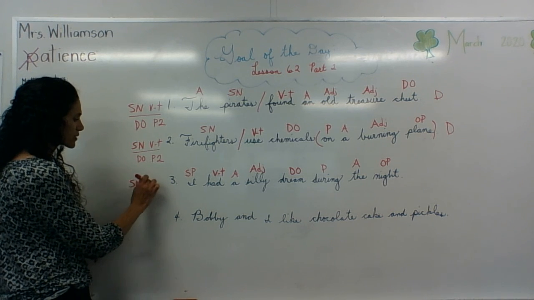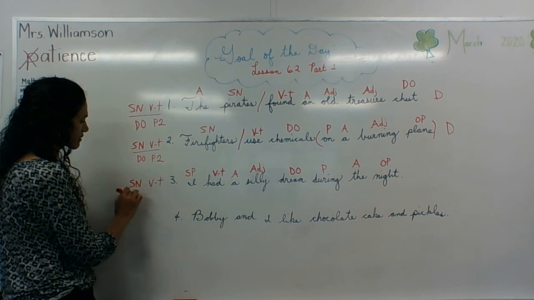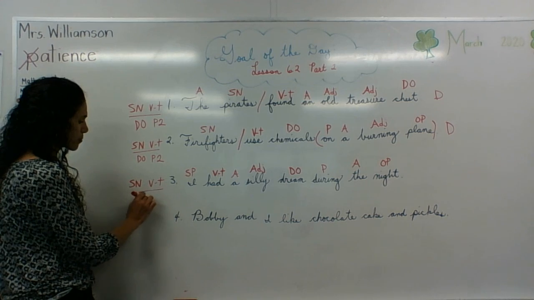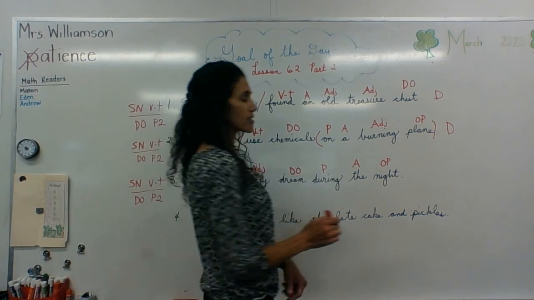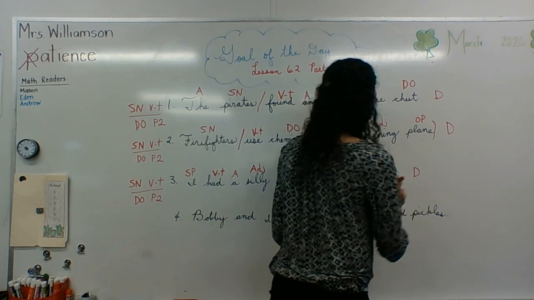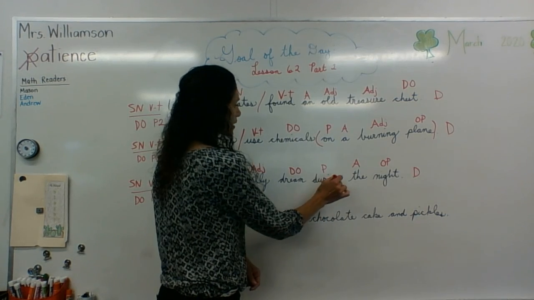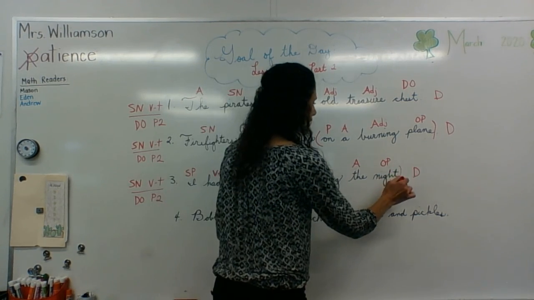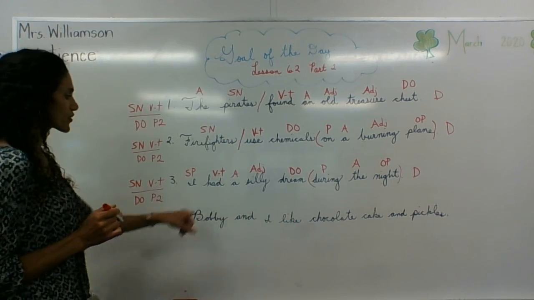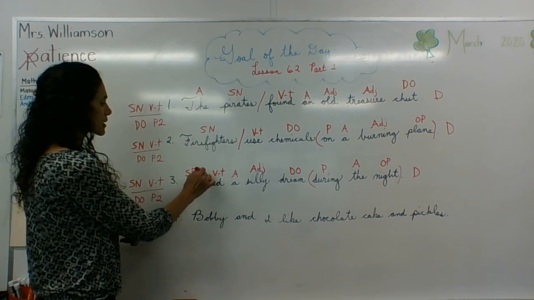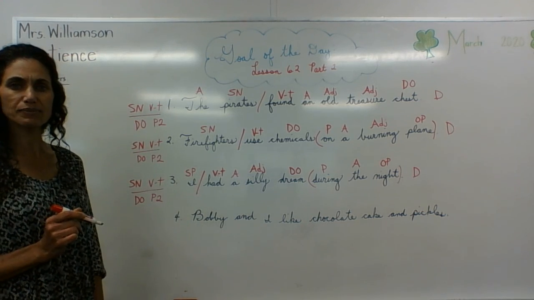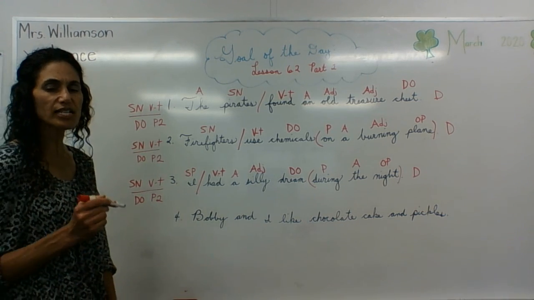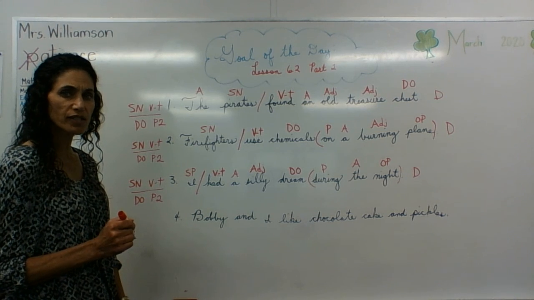Subject, noun, verb, transitive, direct object, pattern 2. Period, statement, declarative sentence. Preposition, during the night. Go back to the verb, separate the complete subject from the complete predicate. You're done. Are you starting to catch on a little bit on how this works?